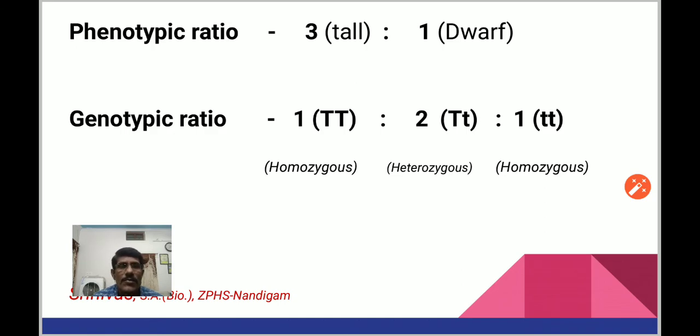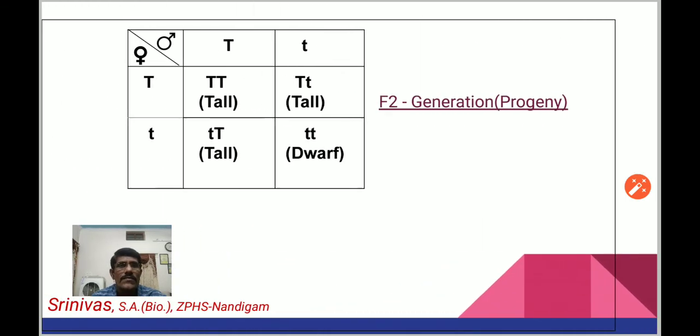Next we have another type of ratio, the genotypic ratio. Genotypic ratio means the ratio based on the factors present in the plant. For example, here in the first one, capital T capital T, the 2 factors are the same, that is a pure plant. That is one type of tall plant. Then we have 2 tall plants having capital T and small t as factors. This is another type of group.